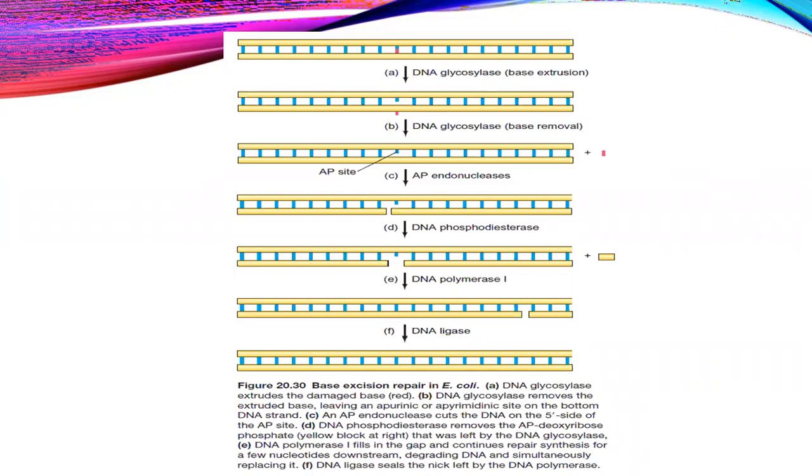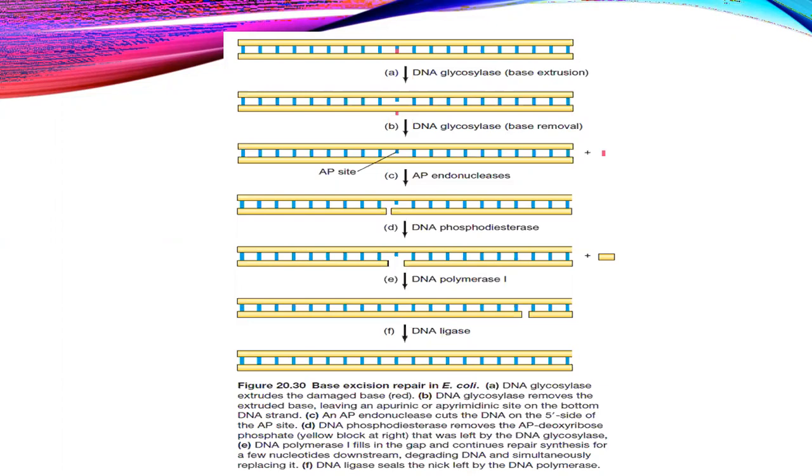Then after this, the AP endonuclease enzyme acts there, which recognizes the apurinic site. AP means apurinic site, that means the site without a purine, a nitrogen base. And then it cuts the DNA on the 5' side of the AP site. What is the 5' side?